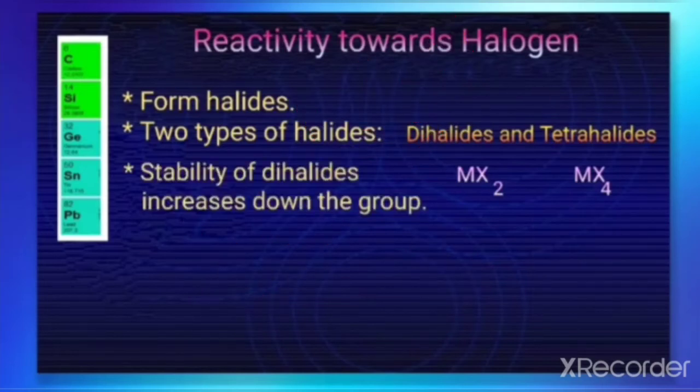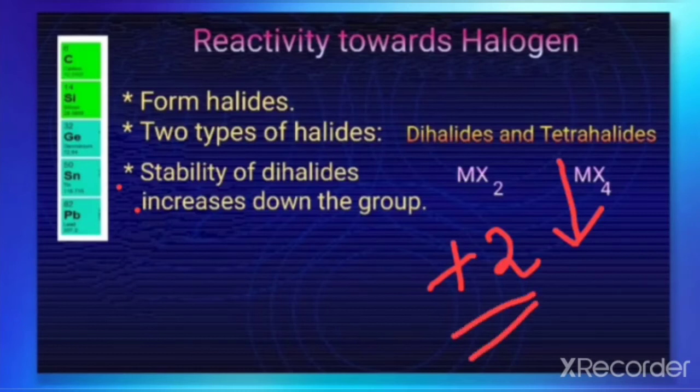The stability of dihalides increases down the group, because we have learnt that the stability of the +2 oxidation state increases from top to bottom. That means the lower members will show greater stability towards the +2 oxidation state.